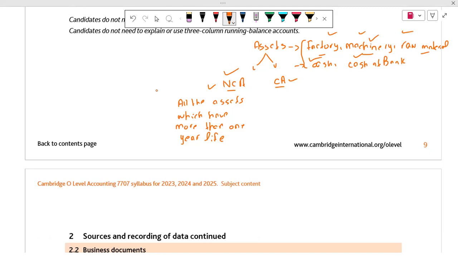Okay, for example, if I talk about the crockery, can you tell me whether crockery has more than 1 year life or shorter than this? More than 1 year life. No, it is not like that basically. Sometimes some utensils or some cups and glasses may accidentally break down, and we cannot repair them easily. But if something bad happens to the machinery, we can easily repair that and reuse it.